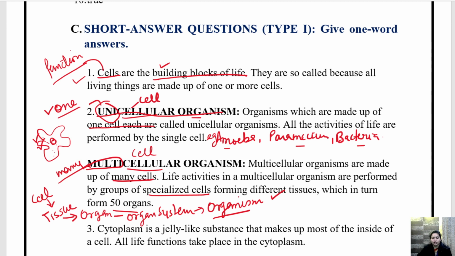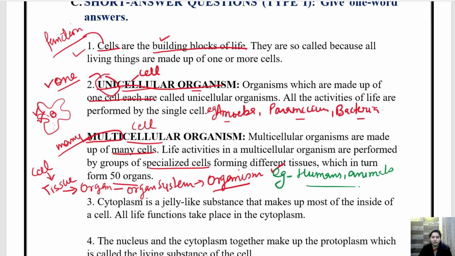So this we know, children. Examples of multicellular organisms are humans, animals. They are the examples of multicellular organisms. So this is the difference between unicellular and multicellular organisms. Now moving ahead with the next question.